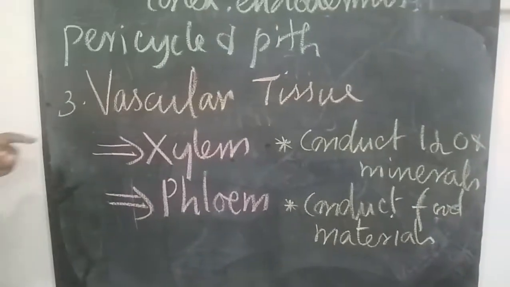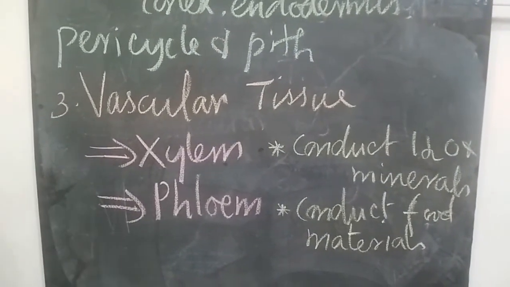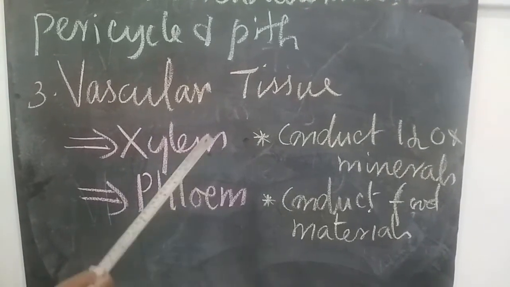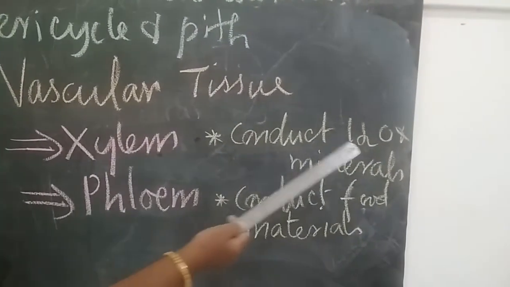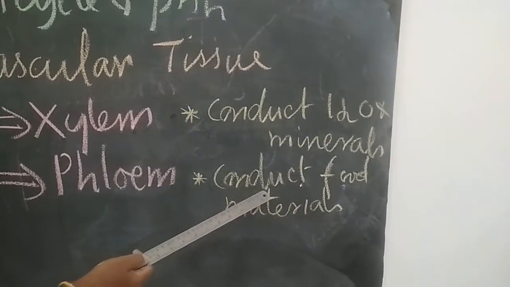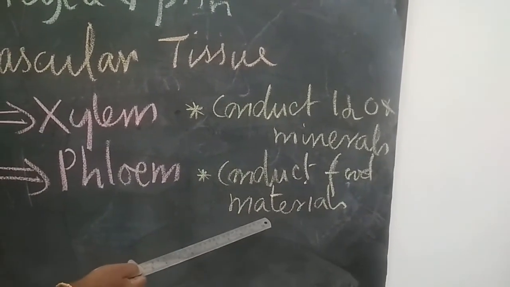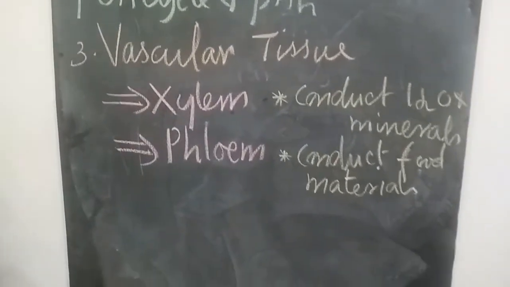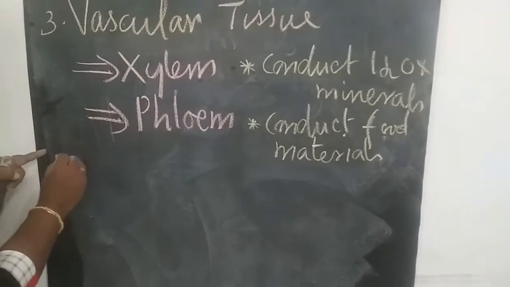So vascular tissue is formed of xylem and phloem. Xylem is responsible for conducting water and minerals, and phloem is responsible for conducting food materials. Now there are three different types of vascular bundles.